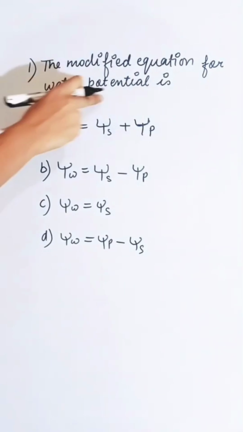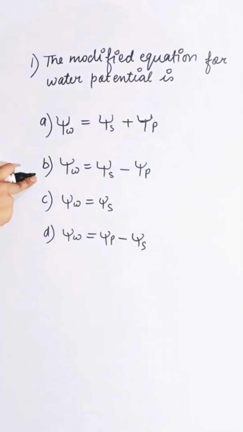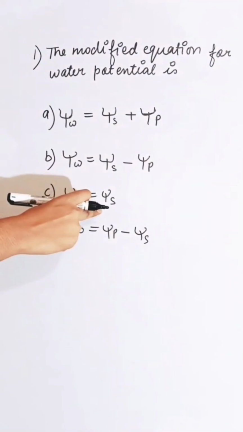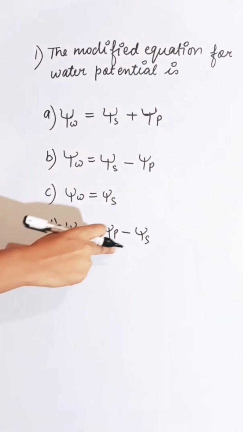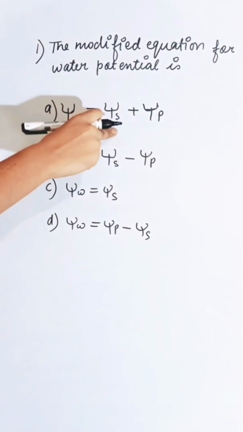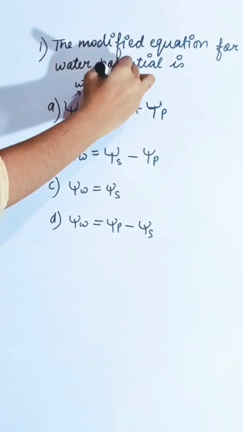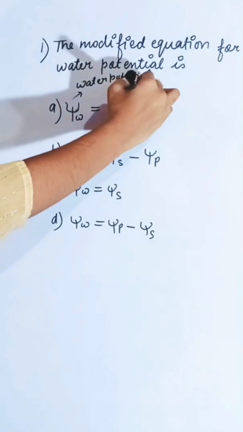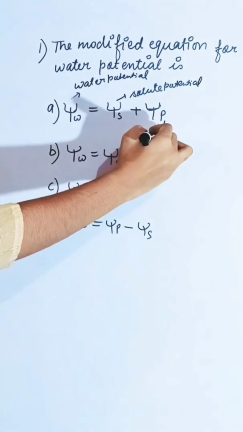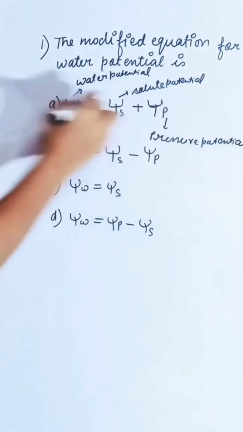The modified equation for water potential is first option psi W equals psi S plus psi P, second psi W equals psi S minus psi P, third psi W equals psi S, and fourth psi W equals psi P minus psi S. The correct equation of water potential is psi W equals psi S plus psi P. Psi W is water potential, psi S is solute potential, and psi P is pressure potential. So the correct answer is A.